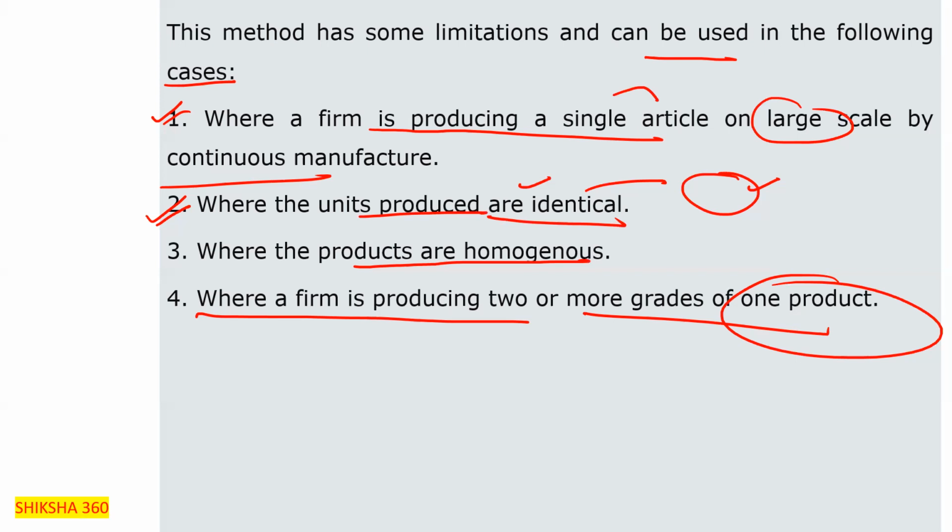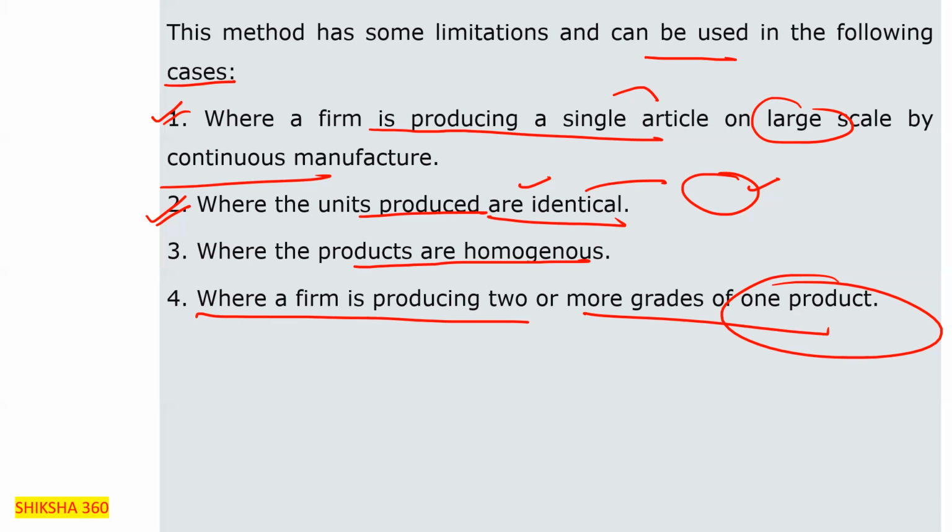First, where a firm is producing a single article on large scale by continuous manufacture. Second, where the units produced are identical. Third, where the products are homogeneous. Fourth, where a firm is producing two or more grades of the one product. At all these places single output unit costing is to be used.